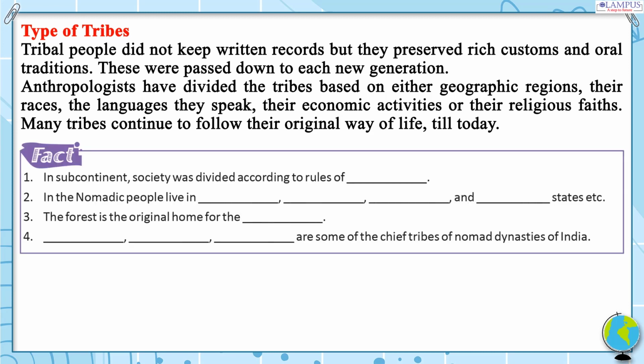Fact 1. In the subcontinent, society was divided according to rules of blank. 2. In blank, the nomadic people live in blank and blank states etc. 3. The forest is the original home for blank. 4. Blank are some of the chief tribes of nomad dynasties of India.